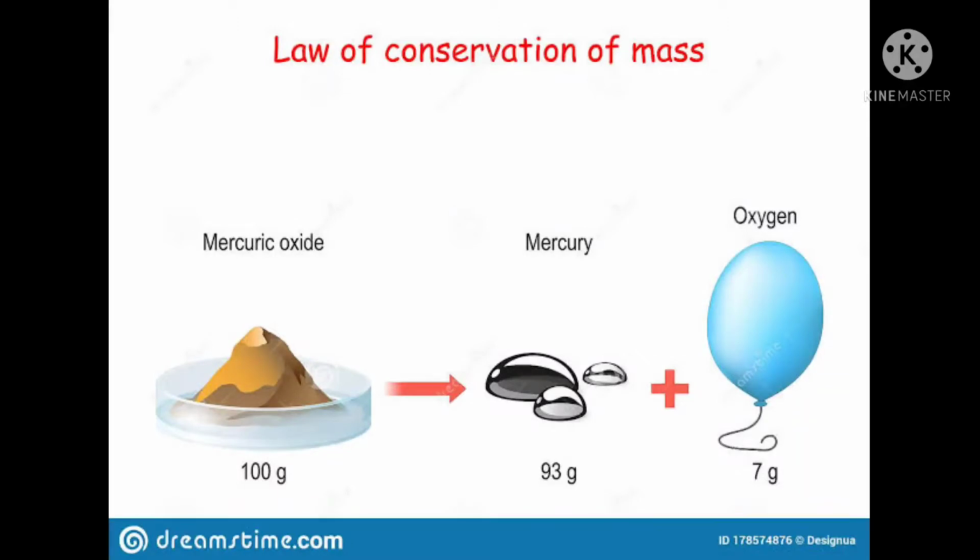In this reaction, the total mass of the reactant is equal to the total mass of the products. That is, 93 plus 7 equals 100 grams. He reached the conclusion that in all physical and chemical changes, there is no net change in mass during the process.